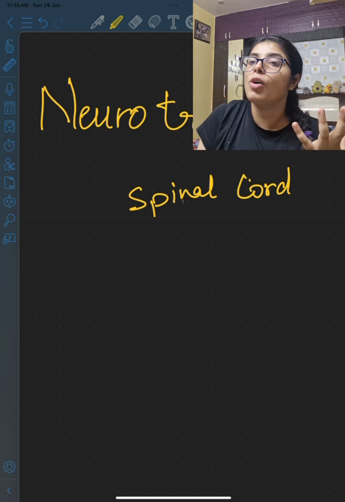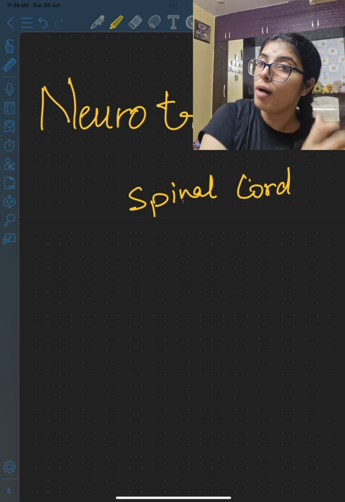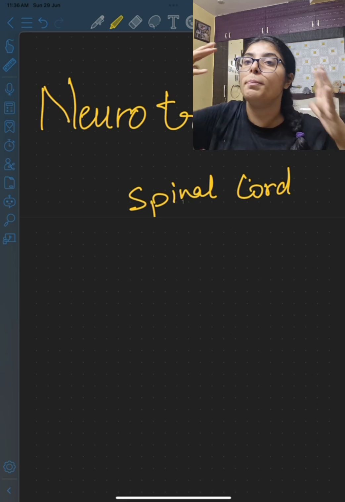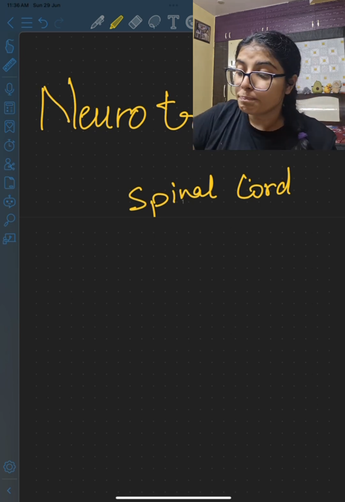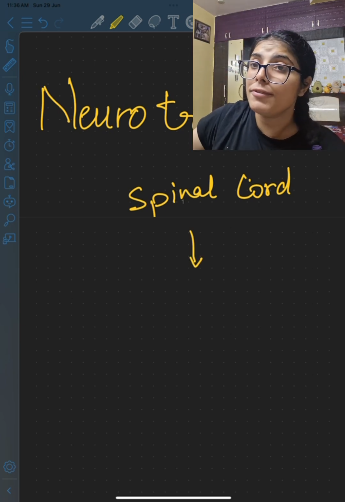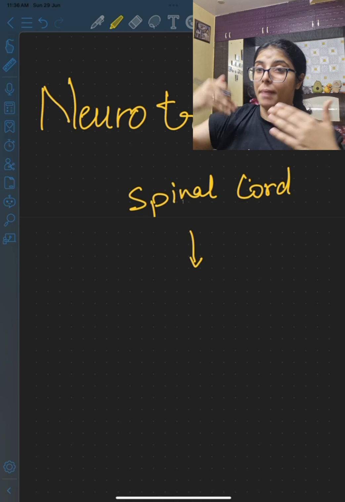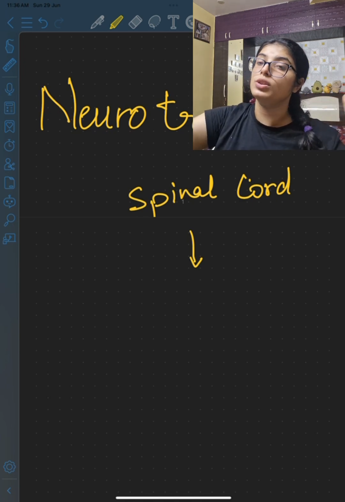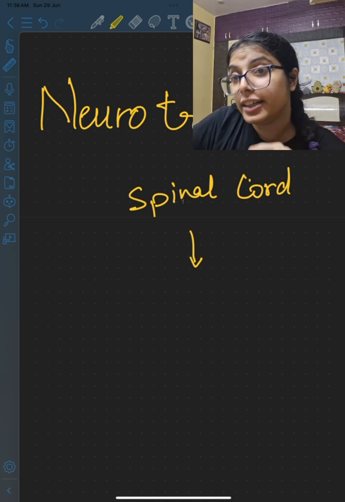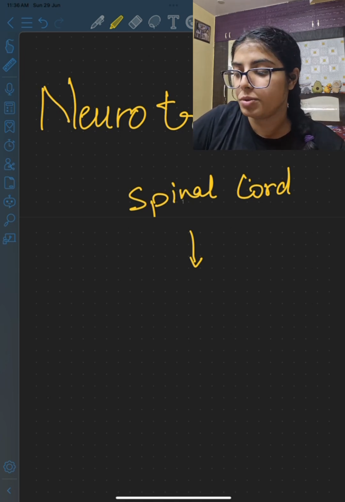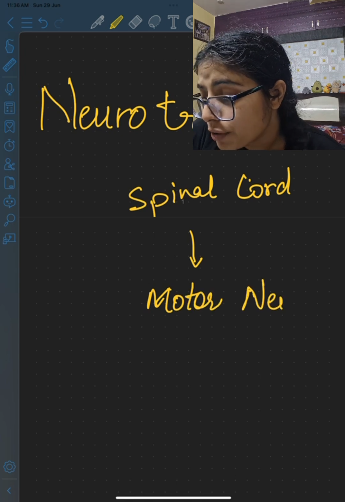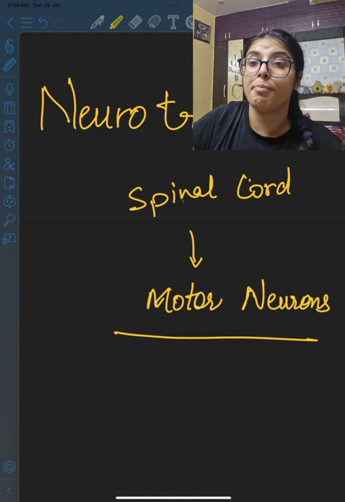Now what is the spinal cord supposed to do ideally? It will inform the muscles to retract themselves, or take the hand back so that the person cannot be harmed. So now from the spinal cord also there has to be some way with which it will pass on this information to the muscles so that the muscles can act accordingly. So for this particular job, a different kind of neurons are employed, which are called motor neurons. Please understand the difference between these two neurons, because they are very, very important.